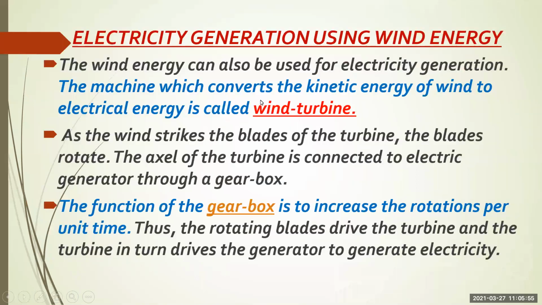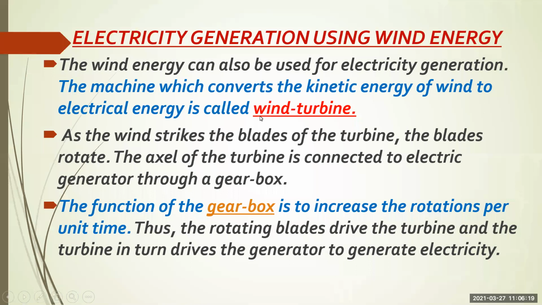Electricity generation using wind energy. So here we have completed the part on how we can generate electricity with the help of water. Now we are moving towards the next, that is wind energy. With the help of wind, how can we generate electricity? Wind is abundantly present in nature. It is a natural resource. And see, wind energy can also be used for electricity generation.